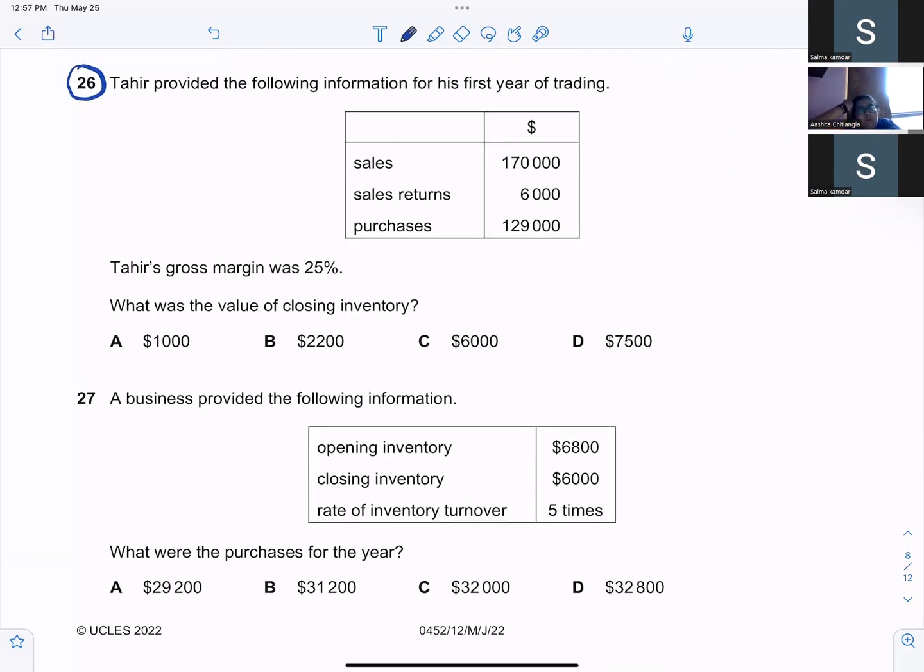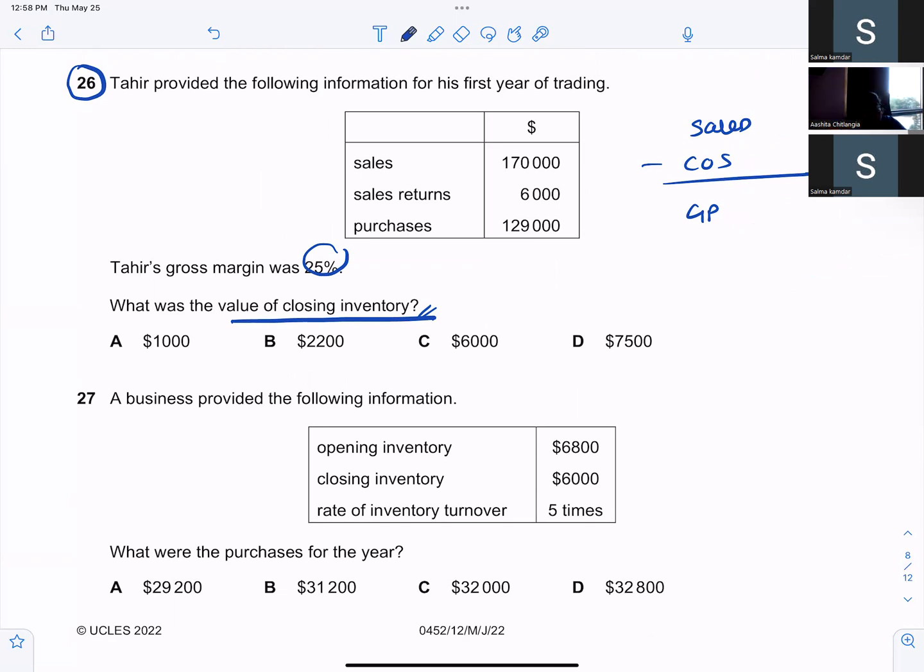Tahir provided the following information for his first year of training. Tahir's gross margin was 25%. Margin is on sales. I want to know the value of closing inventory. So first I will find cost of sales. Sales minus cost of sales gives me gross profit. What is your net sales?